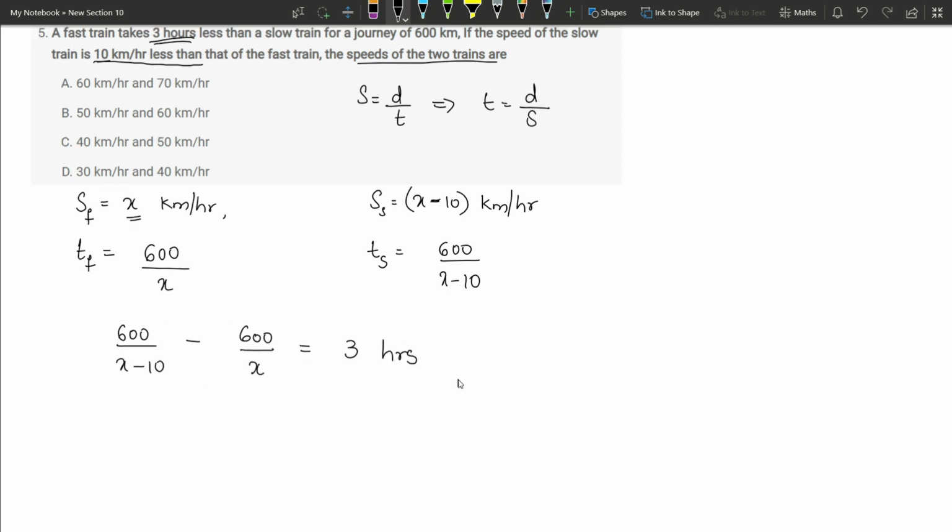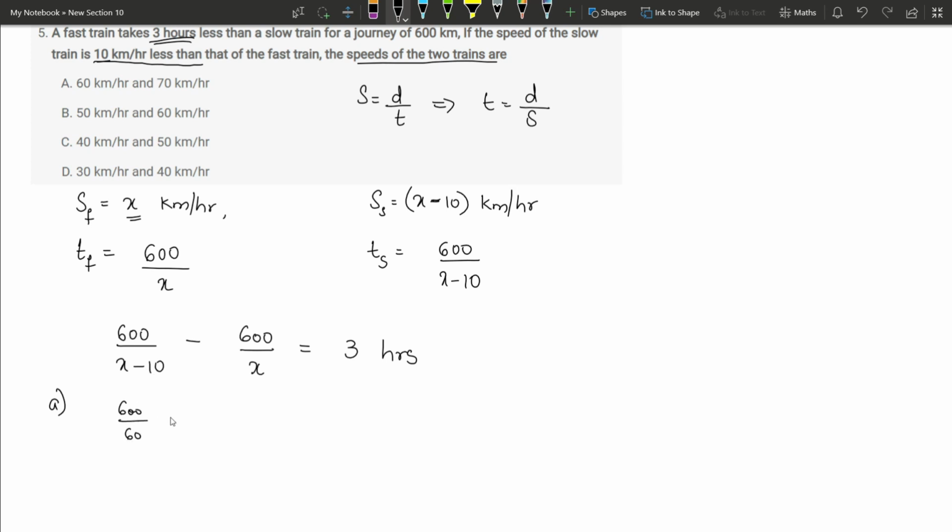Whenever you get this type of question wherein the unknown variable is in the denominator, okay, remember, if this unknown variable x is in the numerator, you can go ahead with solving the question. But if the unknown variable is in the denominator, then use the options, because this is going to take more time for simplification. Now let me take the first option A. As per option A, we have 60 and 70 kilometers, means x needs to be 70 and x minus 10 is going to be 60. So let us find out.